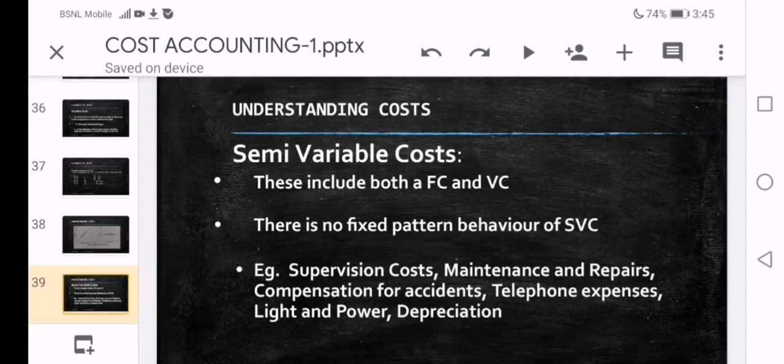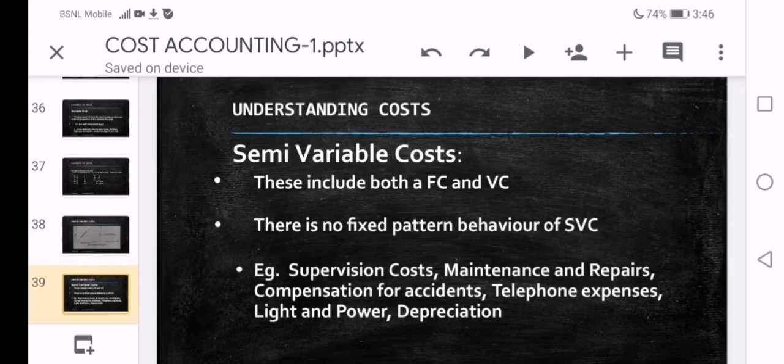There is no fixed pattern behavior of semi-variable cost. In the previous slides, when we discussed fixed cost and variable cost, behavior is shown and the behavior is very clearly understandable.